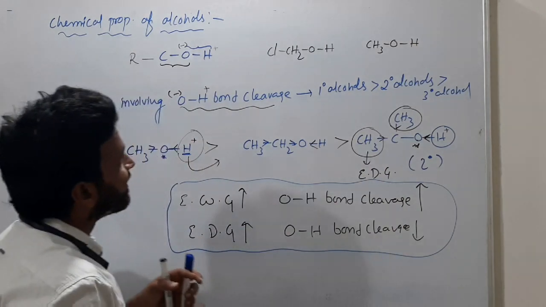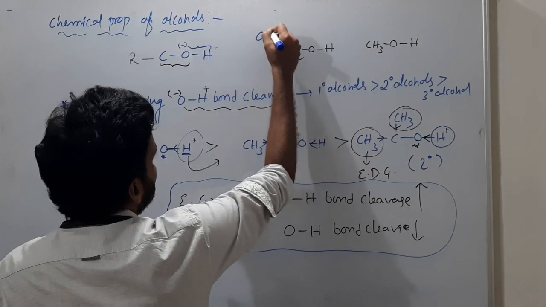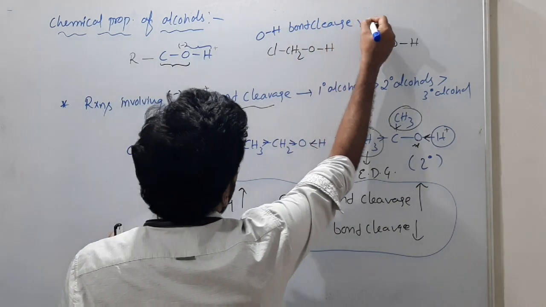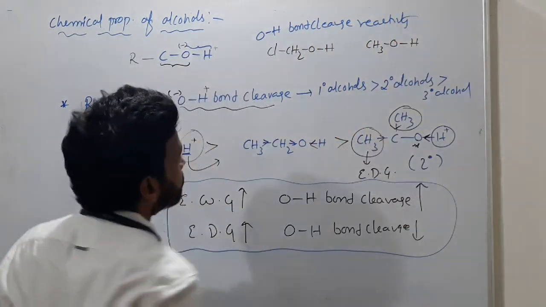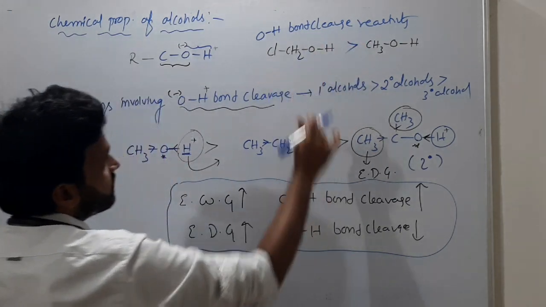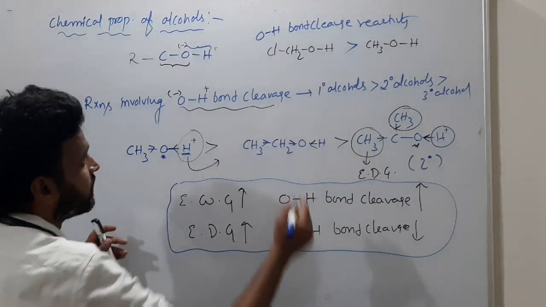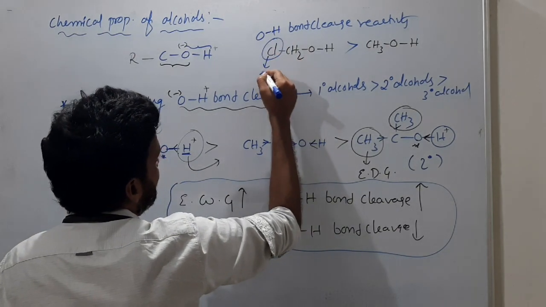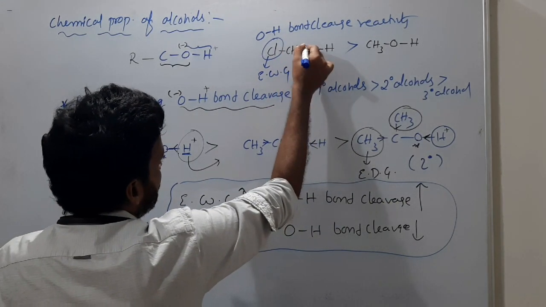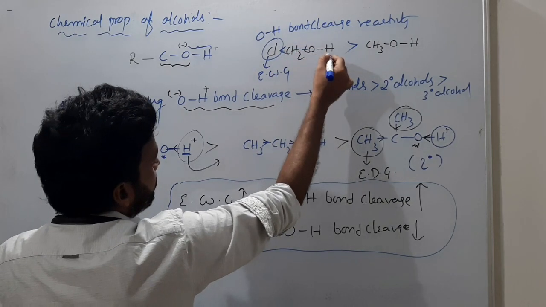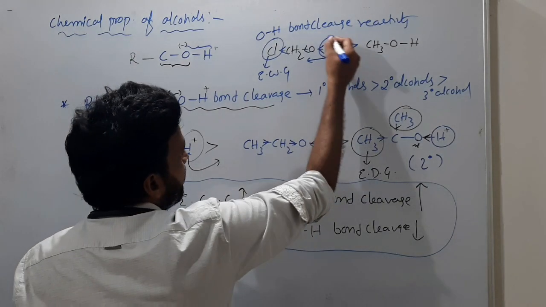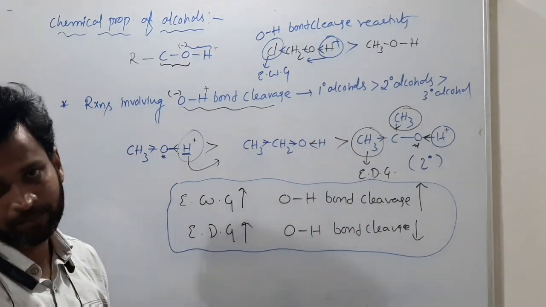Who is more reactive towards OH bond cleavage? OH bond cleavage reactivity, you have to say. See, OH bond cleavage reactivity is more for ClCH2OH. Do you know what is the reason? This chlorine is an electron withdrawing group. Certainly this will withdraw more. Certainly this will come towards oxygen so that H plus can come out easily.